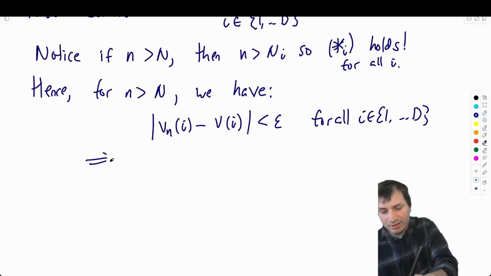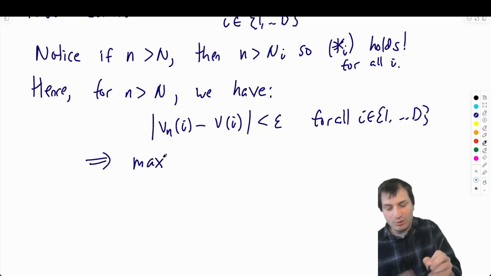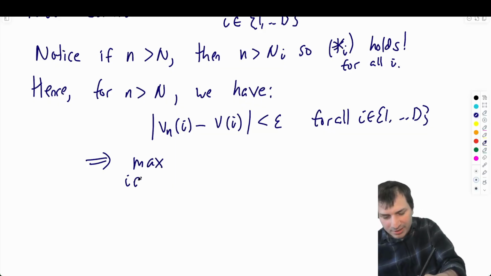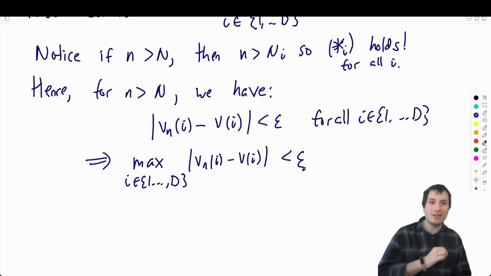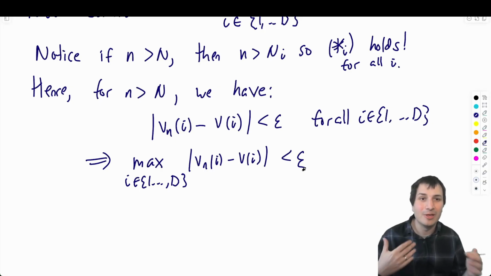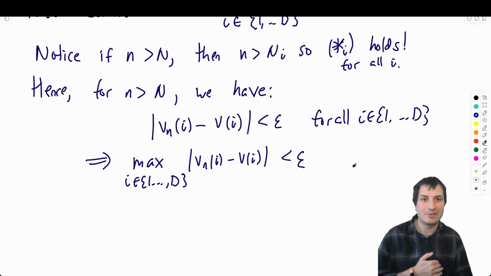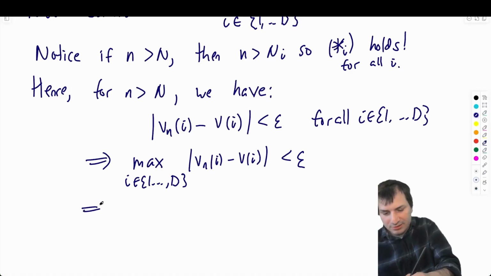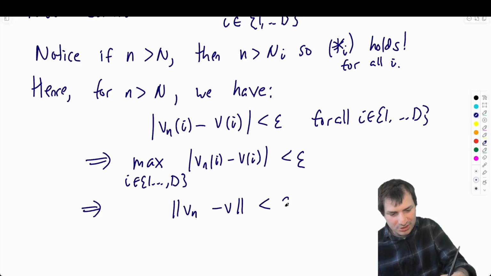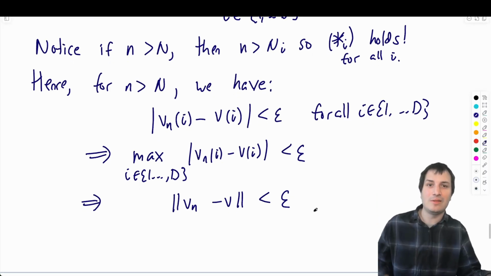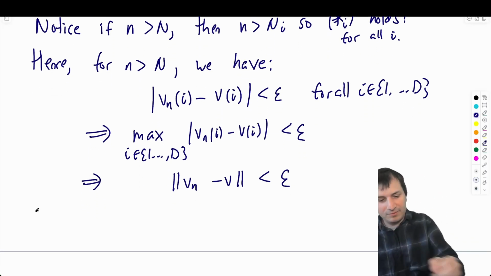Therefore, this is the key, if it holds for every single one, the maximum is also less than epsilon. If every single thing is less than epsilon, then the maximum over all the things must also be less than epsilon. And that equals the norm of Vn minus V by definition. So if the maximum is less than epsilon, the norm is less than epsilon. Okay, and this is what we wanted to show.